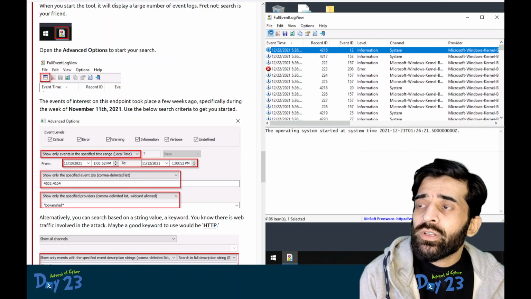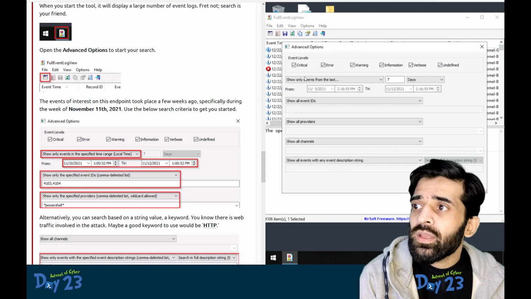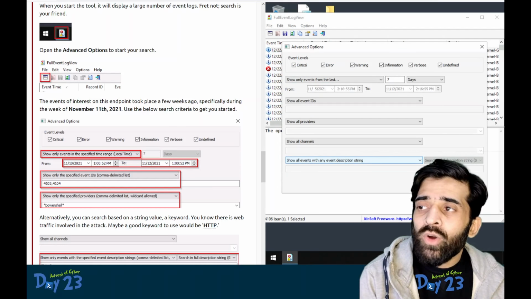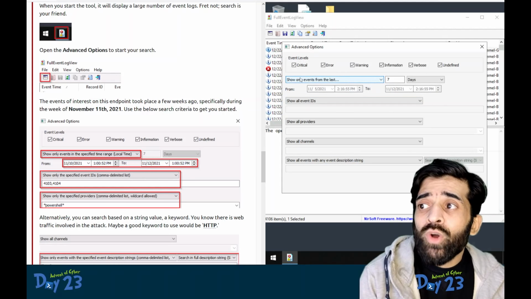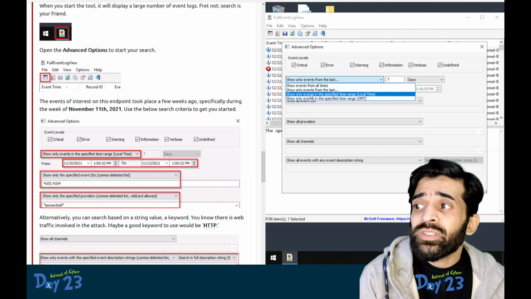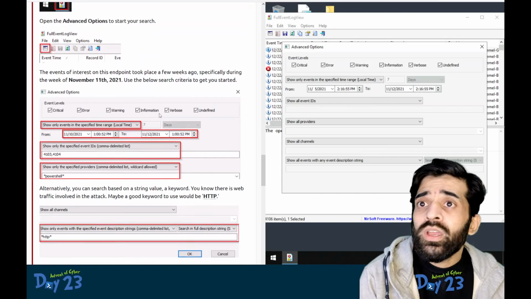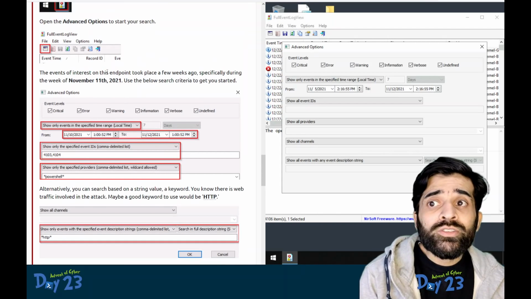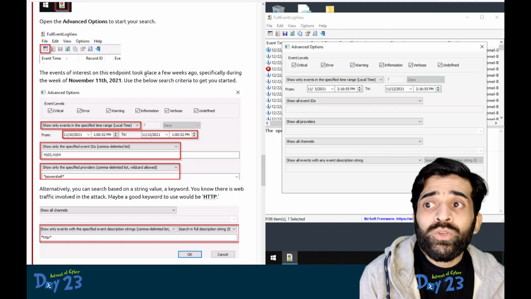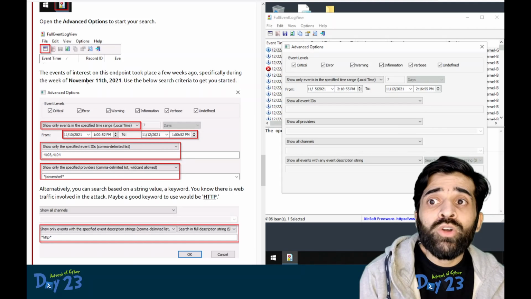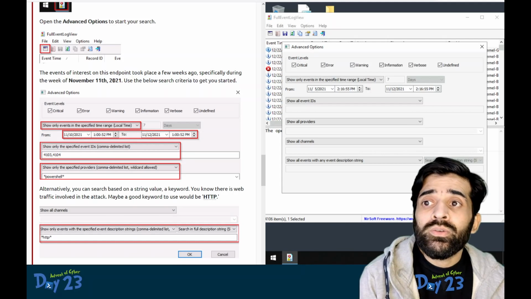Let's filter this out, and now it has multiple options. We can filter the logs based on a certain time period. Let's say the event of interest on this endpoint took place a few weeks ago, during the week of November 11th, 2021.